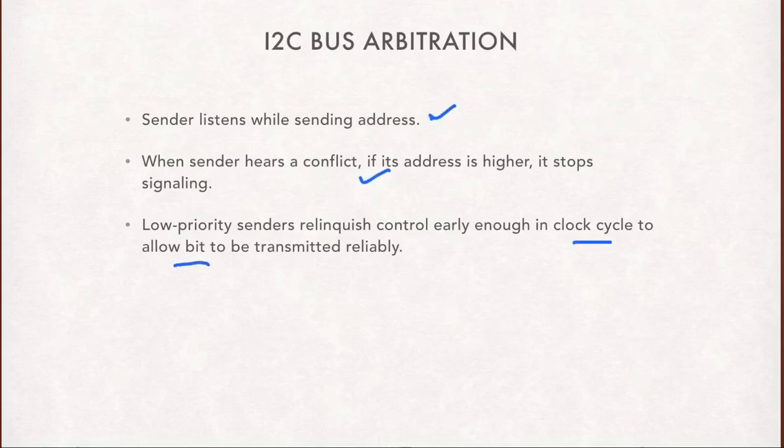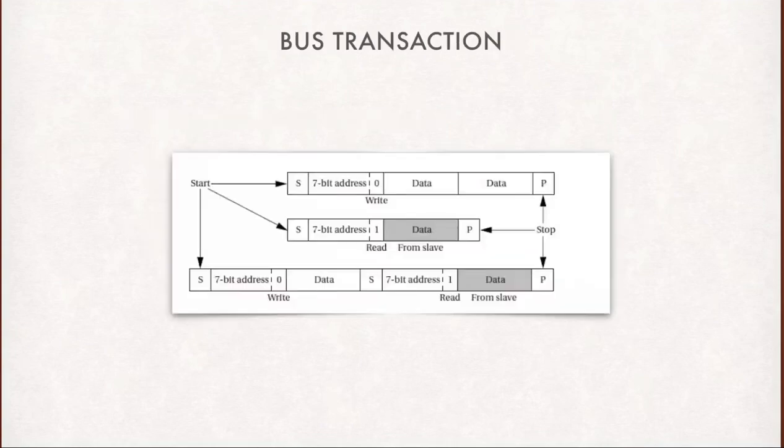So that's what I2C bus arbitration says: if a master wants to acquire the bus, and a high priority master is already taking over the bus, the other master devices back off. That's what we call bus arbitration.